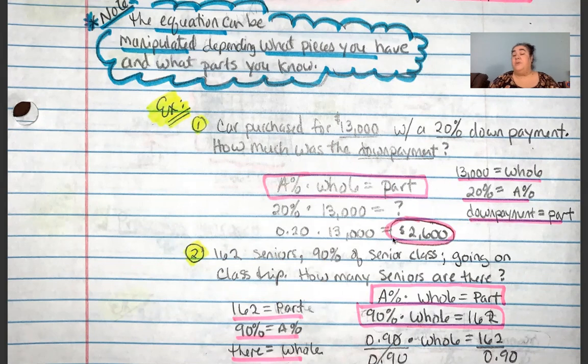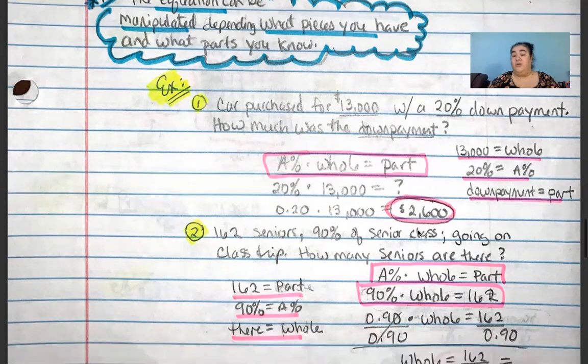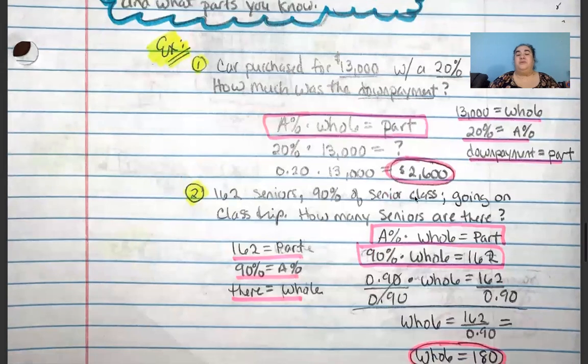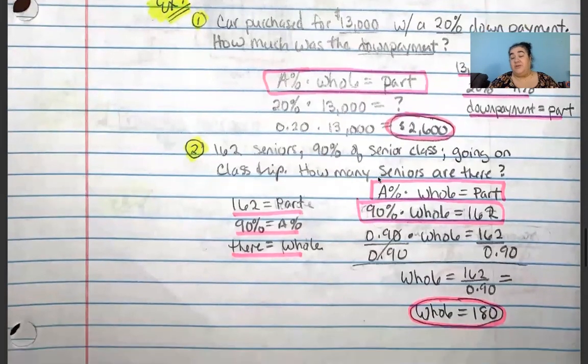So you have to put $2,600 down on the day that you purchase your vehicle that is worth a total of $13,000. Okay? Let's look at problem number 2. So here in problem number 1, it was the part that was missing. In problem number 2, it's going to be a different portion of our percent equation that we have to solve for.